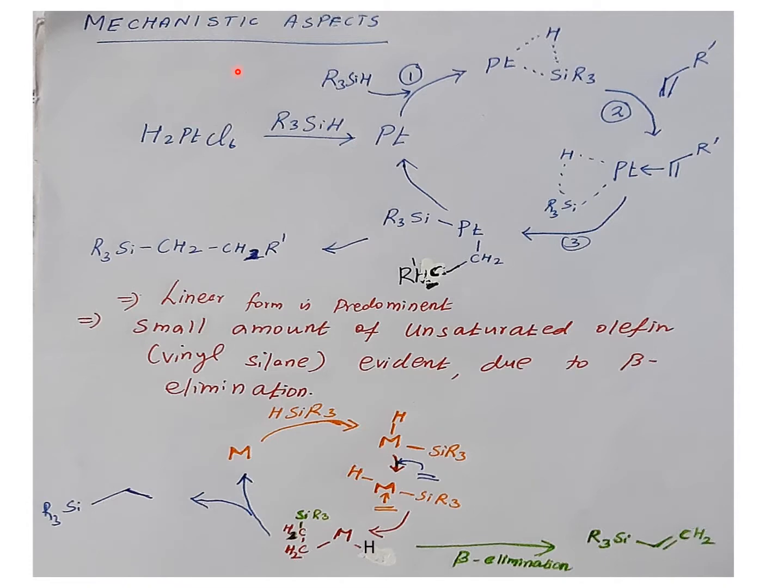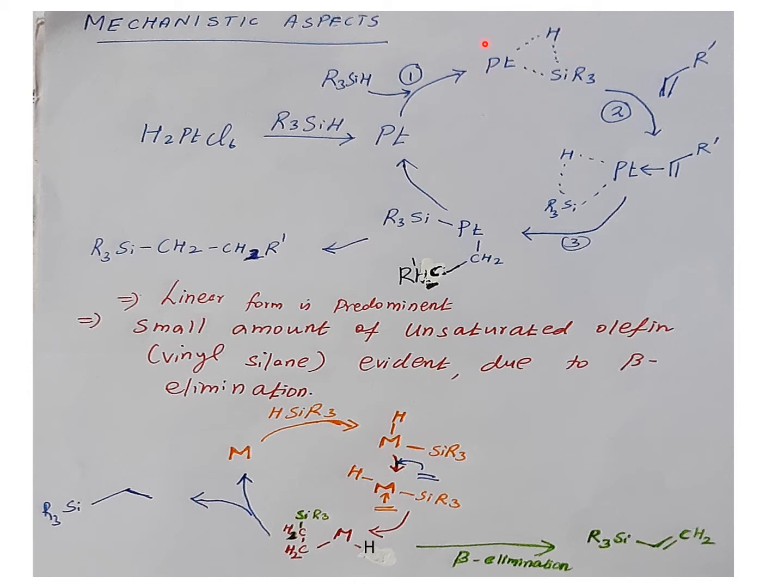Here, the mechanism aspect. As we said, the starting component is chloroplatinic acid, H2PtCl6. In the presence of silane, the platinum is going to form platinum 0 colloidal particles. Once the platinum 0 colloidal particle is formed, it reacts with the hydrosilane and forms a bridging complex, like this.